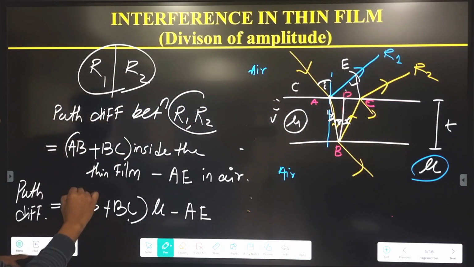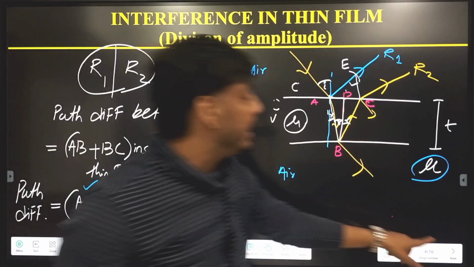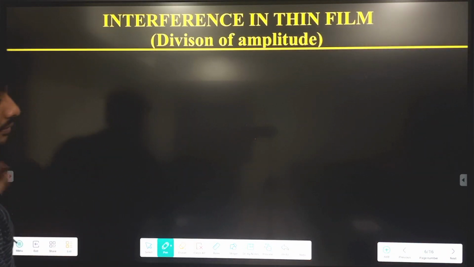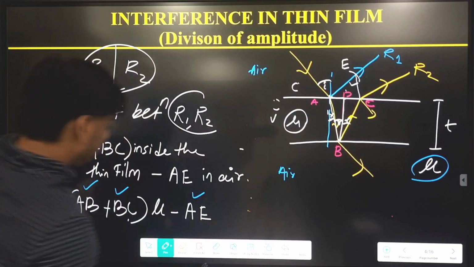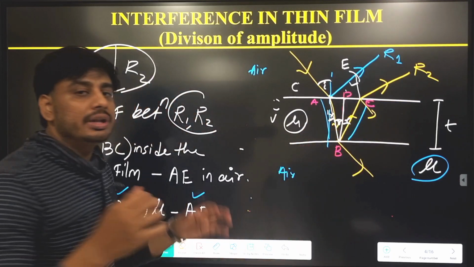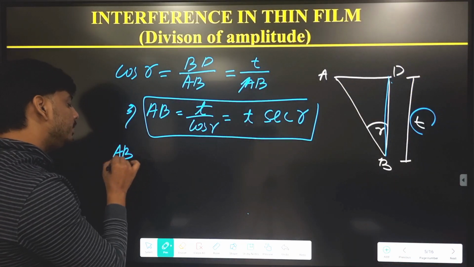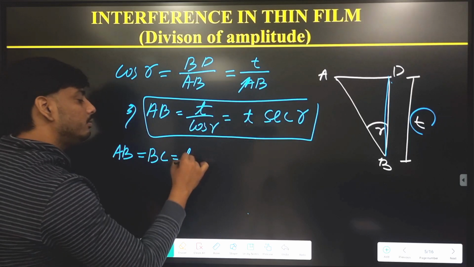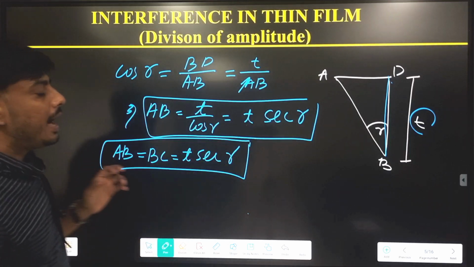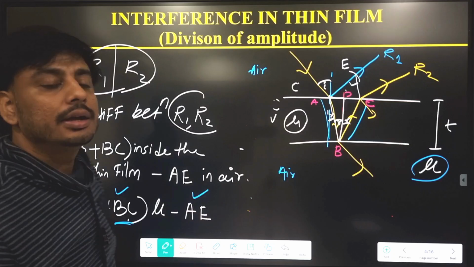Clear? Our aim is to calculate AB, BC and AE. Now we get AB. AB equal to t sec r. Then what is BC? From the figure you can see A to B is equal to B to C, so no need to derive again. You can directly write AB equal to BC equal to t sec r. Now our work is to calculate AE. We have to calculate AE.